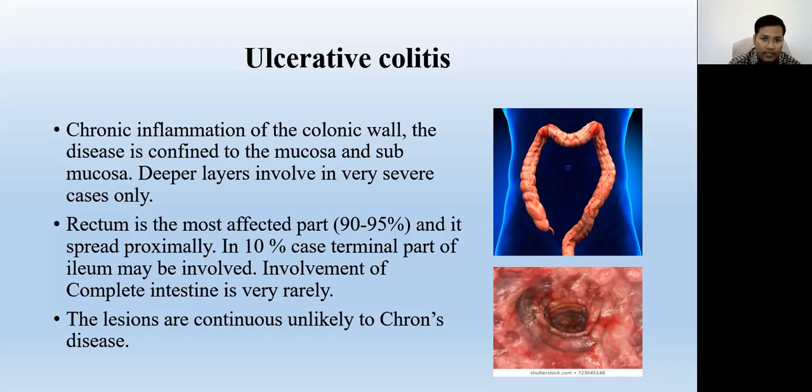So that is the basic difference in the lesions of UC and CD, meaning ulcerative colitis and Crohn's disease; the latter has skip lesions. And regarding the depth of the ulcers, the ulcers of ulcerative colitis are confined to the mucosa and submucosa only, very rarely to the deep muscles, whereas the ulcers of Crohn's disease are usually deeper than the mucosa and submucosa.